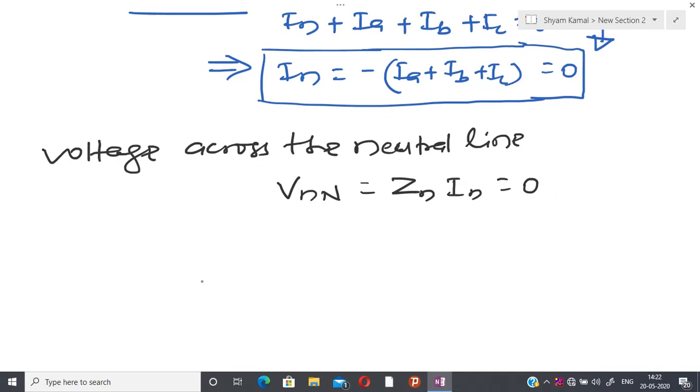If you see the neutral voltage, we are using the neutral line as earth.